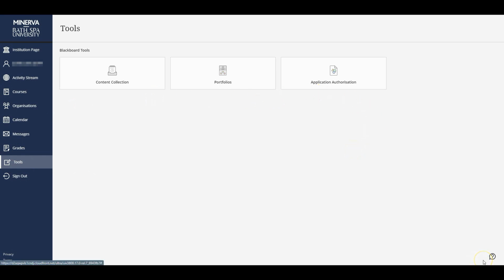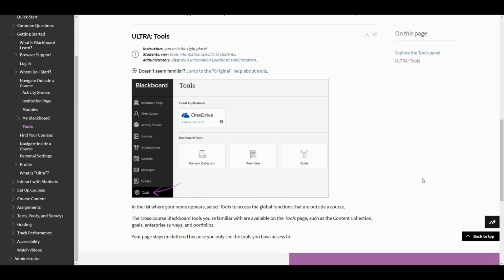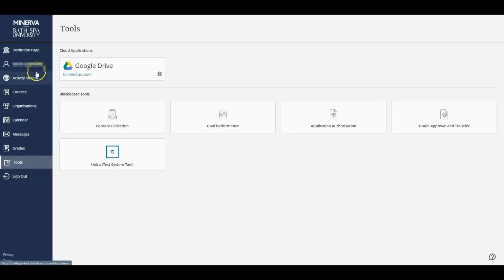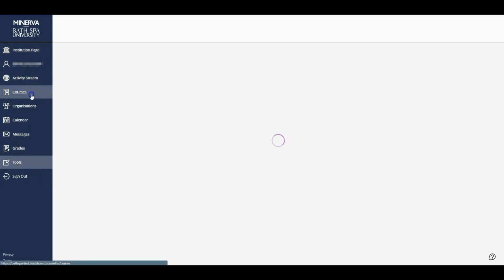If you're ever stuck in Minerva, you can click on this little question mark, which is found in the corner of all the main pages. This will take you to an appropriate place in Blackboard's own help guides. Once you become familiar with this menu and all the information in the institution page, have a look in your